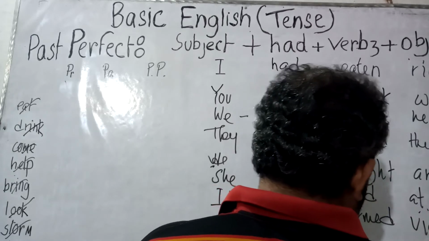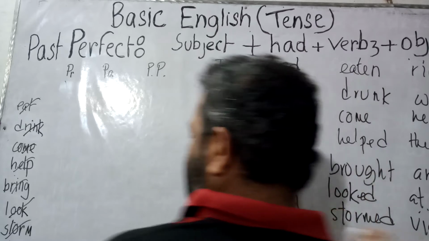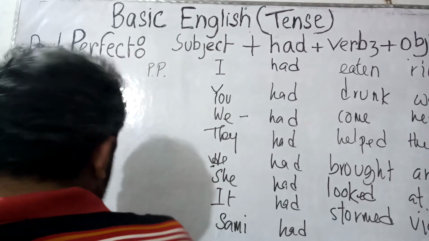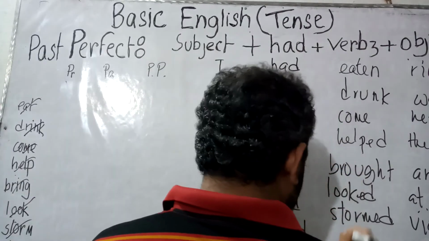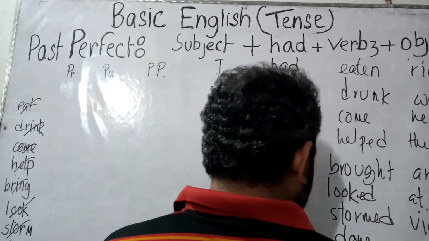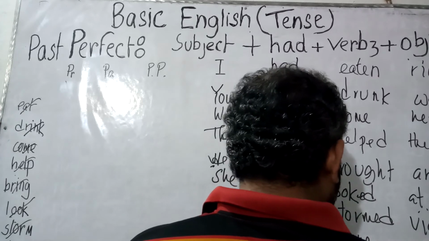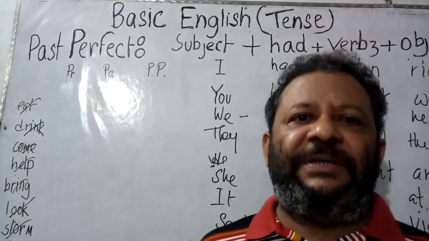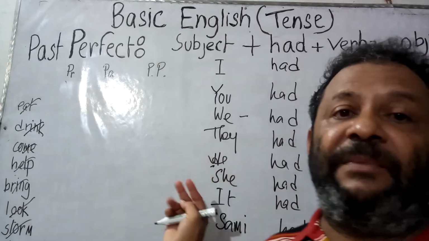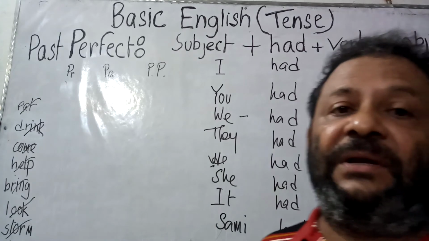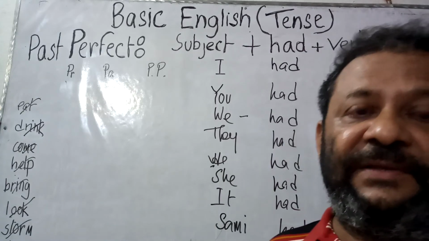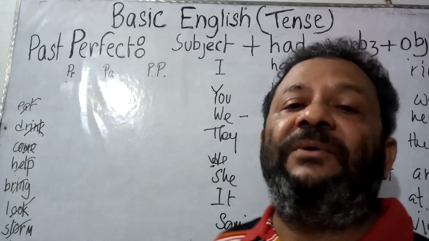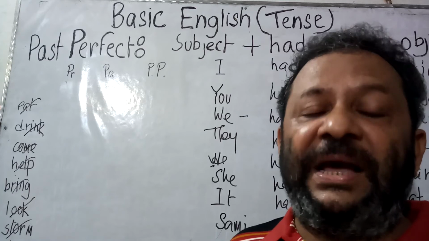V-I-O-L-E-N-T, violently here. Now when the subject is Sami, let us consider the verb do, then it will be Sami had done. Sami had done the work. That is, as per the structure, again I have made 8 sentences, and you can continue to make sentences. It is actually very much easy. So just by following the structure, you can continue to make unlimited sentences.